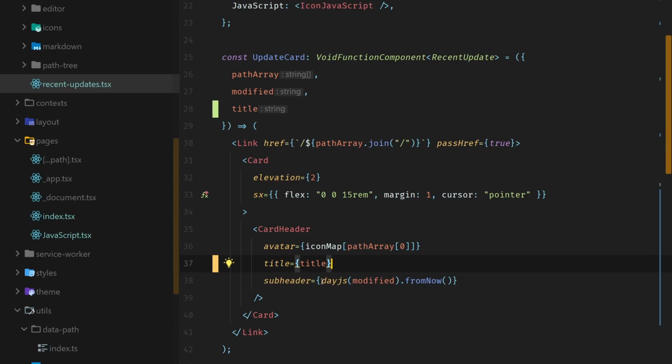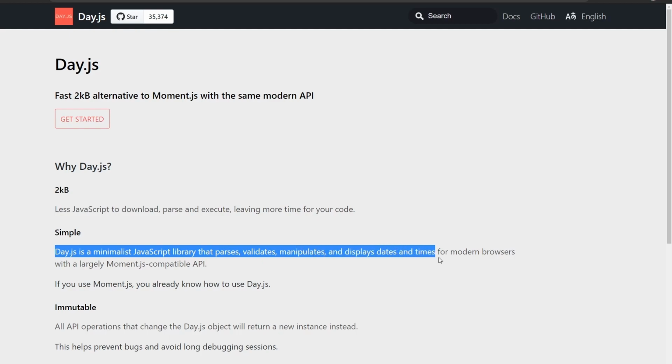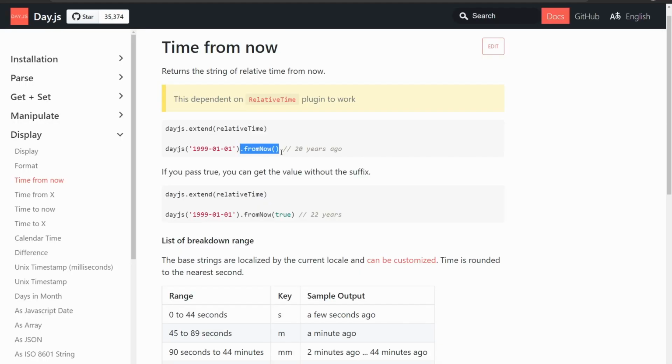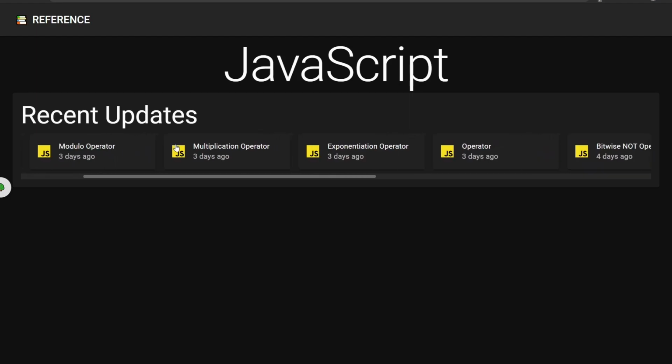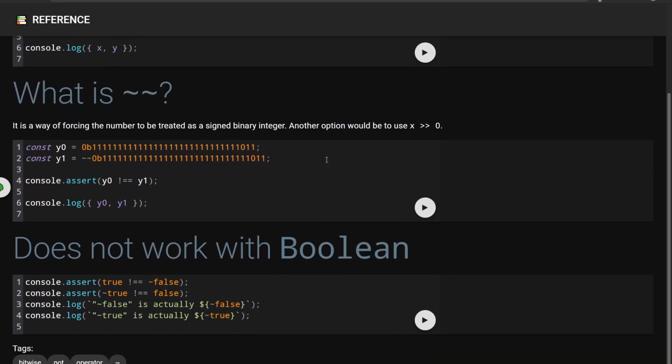And then for the subheader, I use day.js, which is a minimalist JavaScript library that parses, validates, manipulates, and displays dates and times for modern browsers. And if you know how to use Moment.js, you already know how to use Day.js. And I'm only using the fromNow method, which will give me the time from now in plain English. And this is the result. It gives me the title, it gives me the JavaScript, it says 3 days ago. And is it only 3 days? Nope, we got more. So 4 days, 8 days, 10 days, it's working. When you click on it, it goes to the right page, still works.